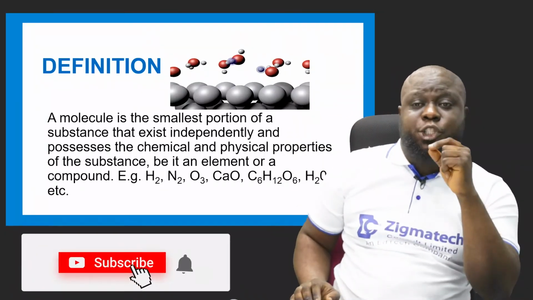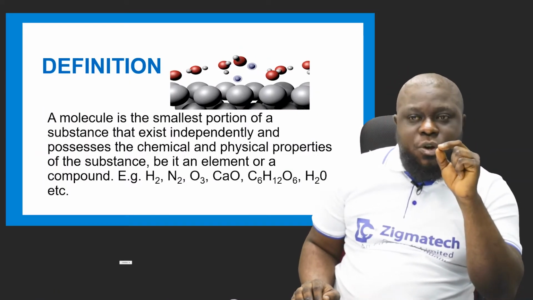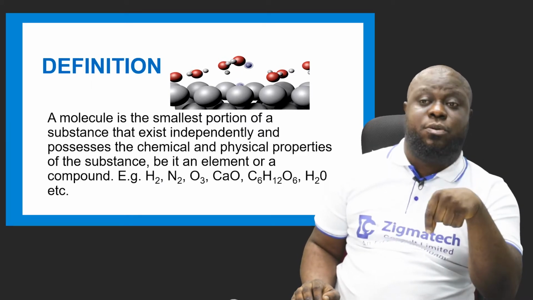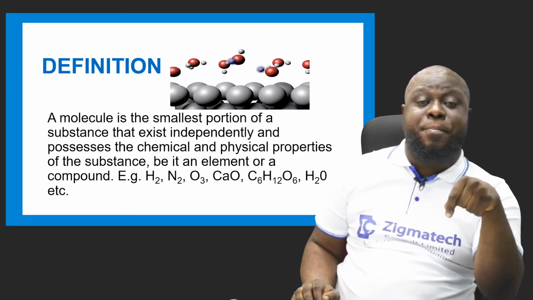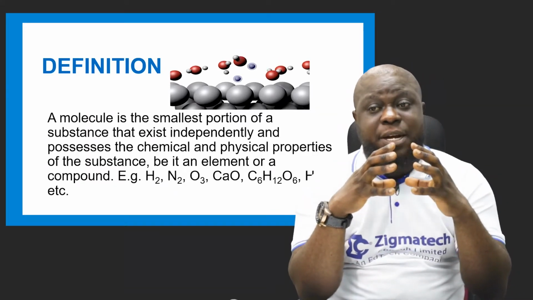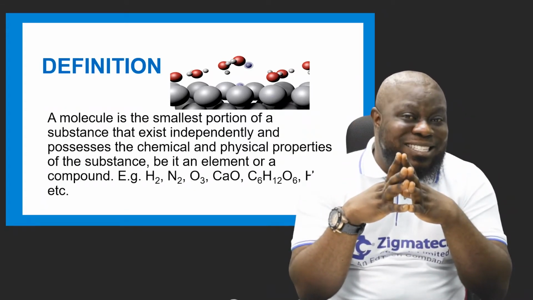So, the smallest portion that exists independently in any substance that takes part in the chemical reaction, be it an element or a compound, is a molecule. And I told you anything that takes part in a reaction and remains the same after the reaction is called a catalyst.